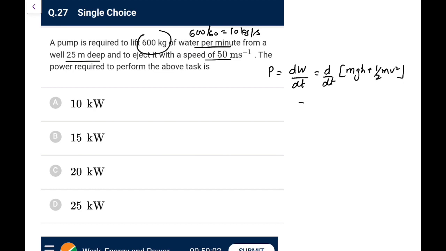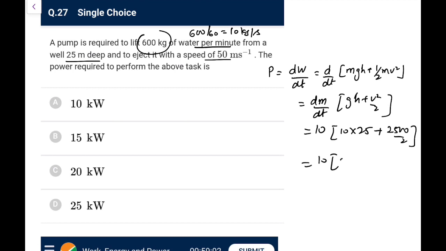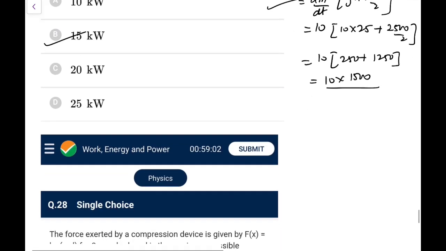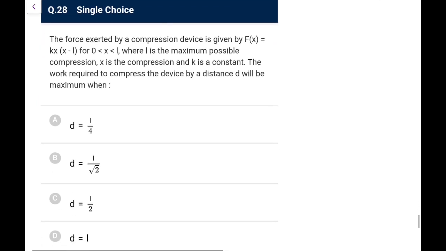Here the v and h are constant, mass is varying, so you directly write it. You must have remembered it, dm by dt into (gh plus v square by 2). And what is dm by dt? That is 10 kg per second. g is 10, h is 25, plus v square, 50 square by 2, which is 2500 by 2. So 10 into 250 plus 1250, so it comes out as 10 into 1500, so it is 15,000 or 15 kilowatt. Go for option B. Standard question, you should directly use this because you must have practiced such questions.